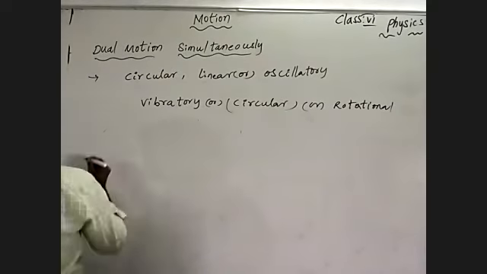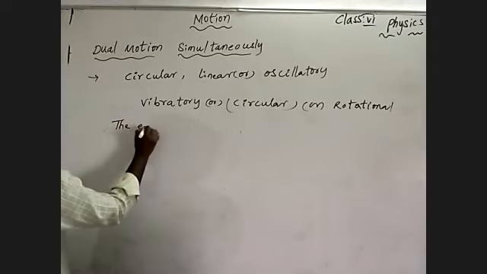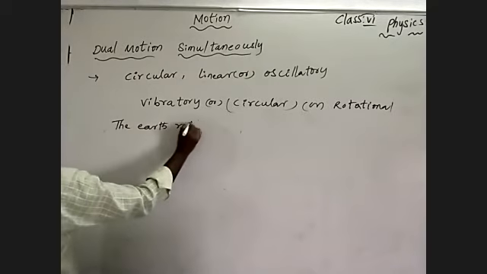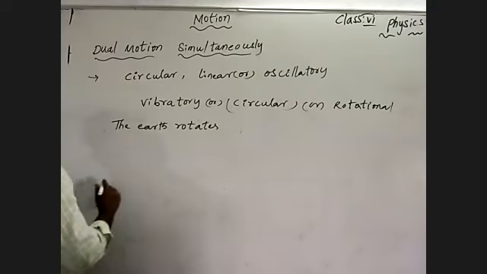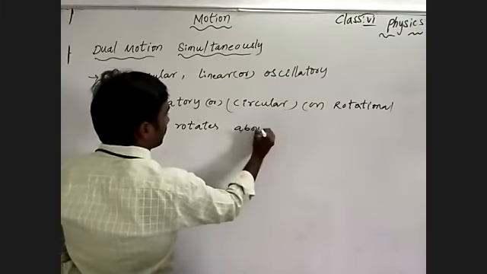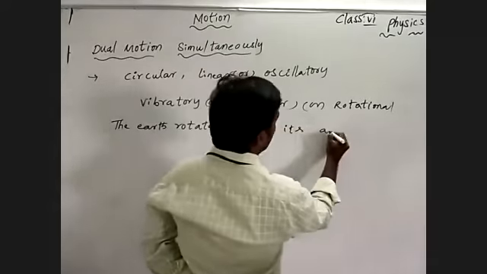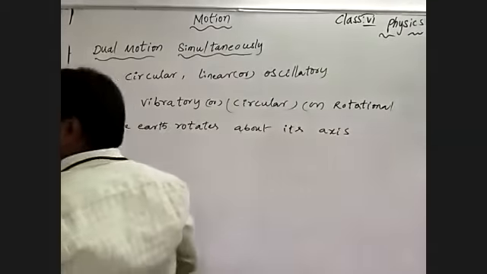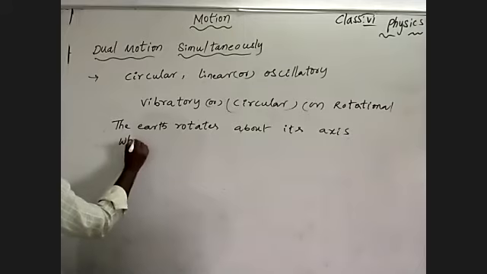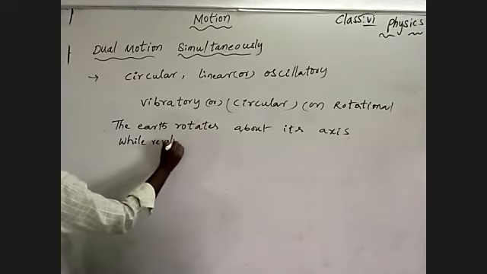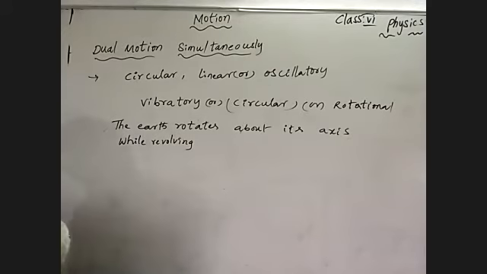The earth rotates about its axis while revolving around the sun.